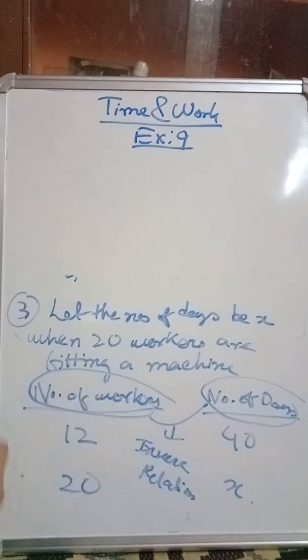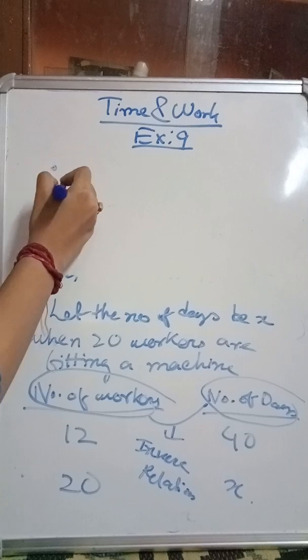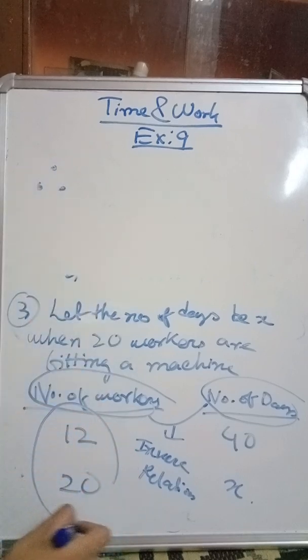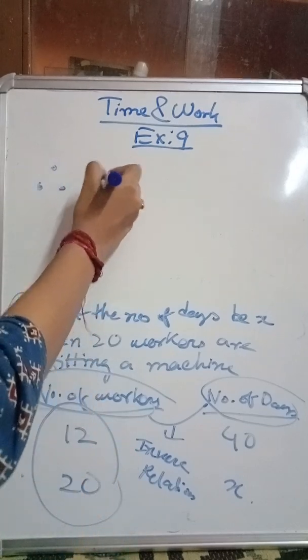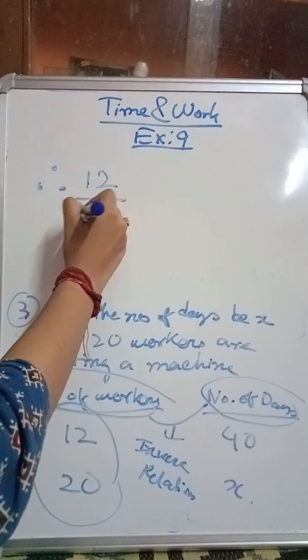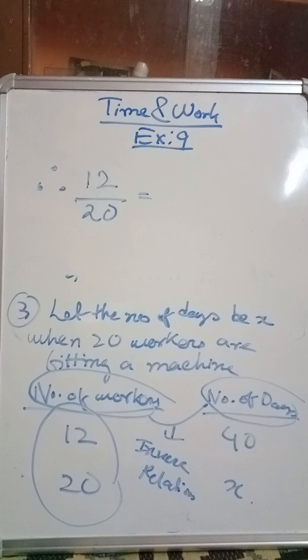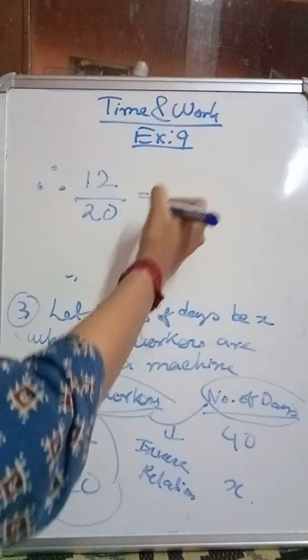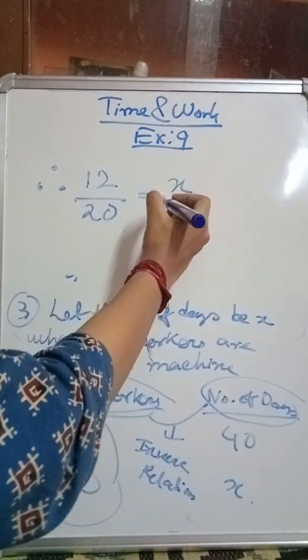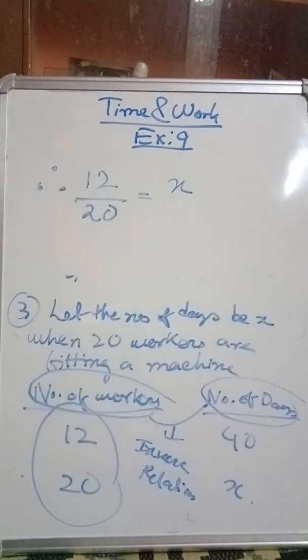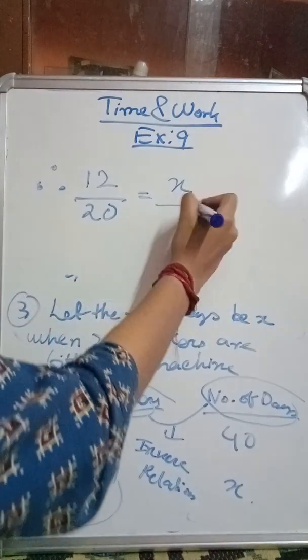So how will we write? Therefore we can write like this. On the left hand side we write as it is, that is 12 by 20, but on the right hand side we take the reciprocal and then write. Why? Because this is an inverse relation, so we reciprocate and then write. So this will be x by 40, right?